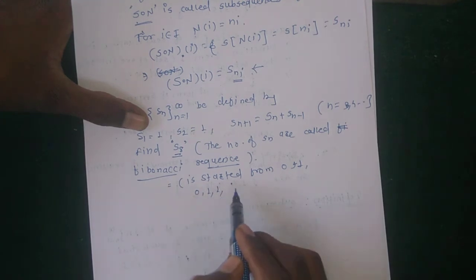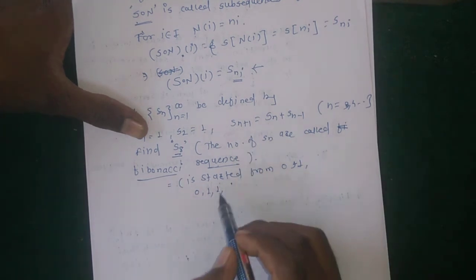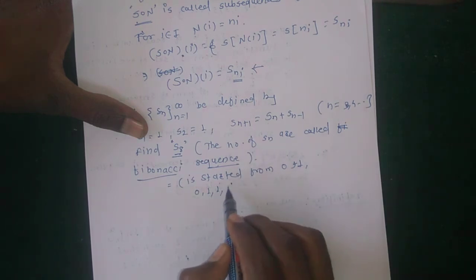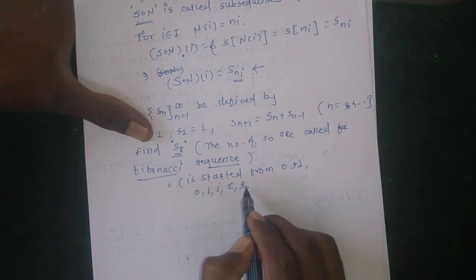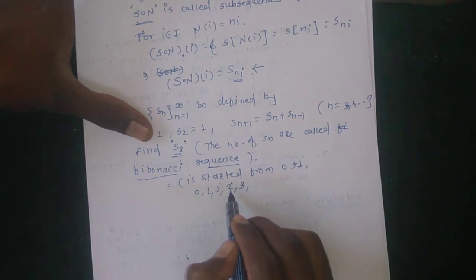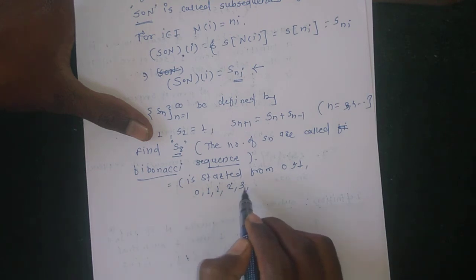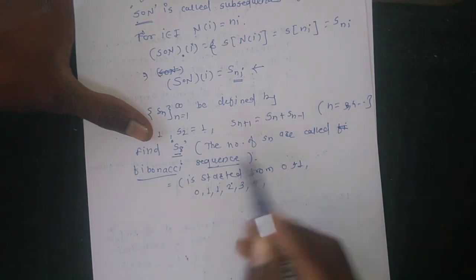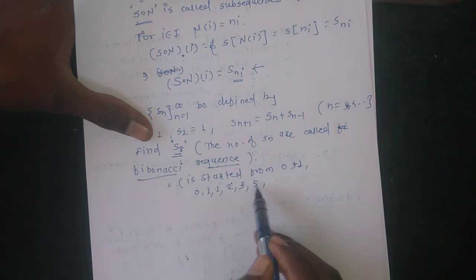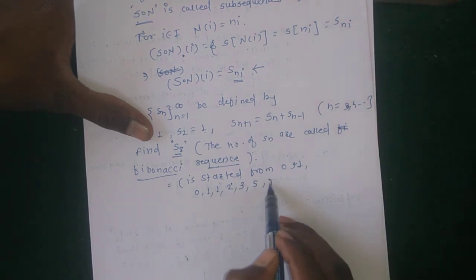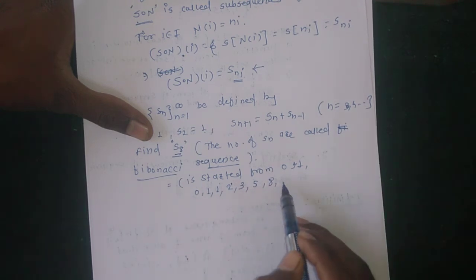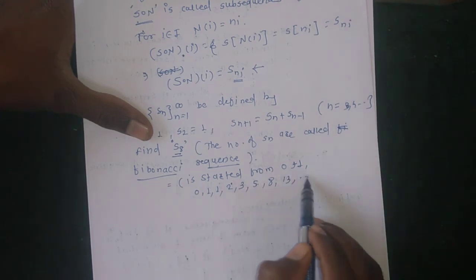S3 is 1 plus 1, 2. S4 is 2 plus 1, 3. Then 2 plus 3 is 5. This means the next element is the addition of the previous two elements. The next element is 3 plus 5, which is equal to 8. Then 8 plus 5 is 13, and in this way it continues.